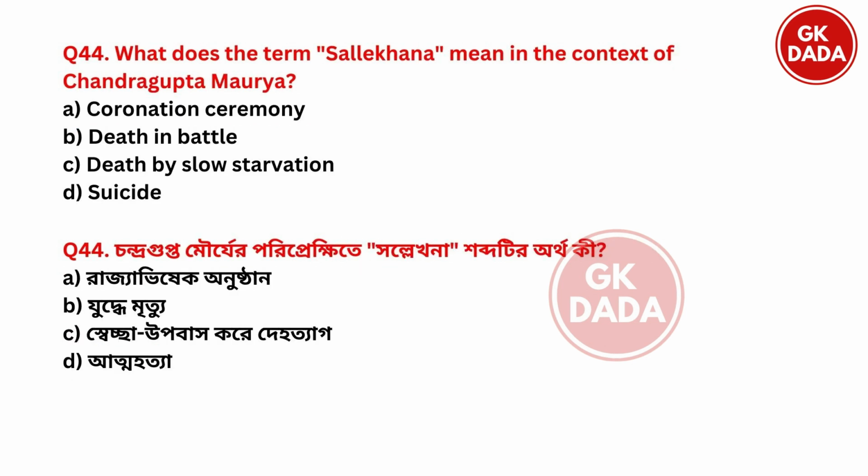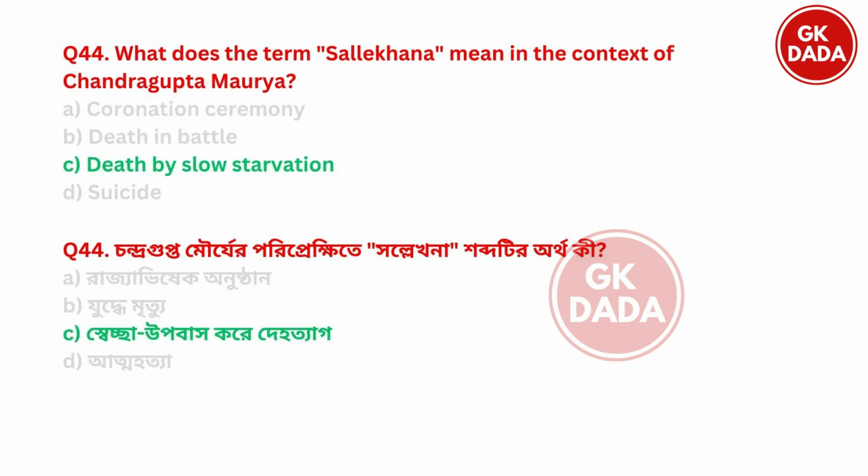Next. What does the term Sallekhana mean in the context of Chandragupta Maurya? Sallekhana. Option A, coronation ceremony. Option B, death in battle. Option C, death by slow starvation. Option D, suicide. And the right answer is option C, death by slow starvation.